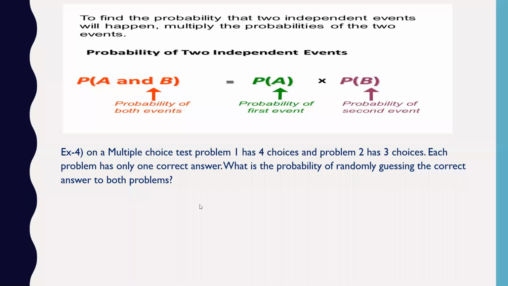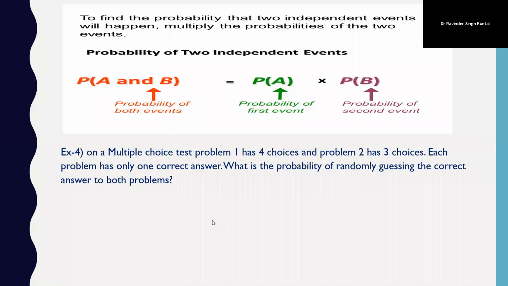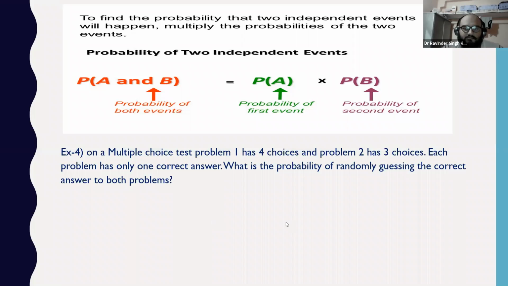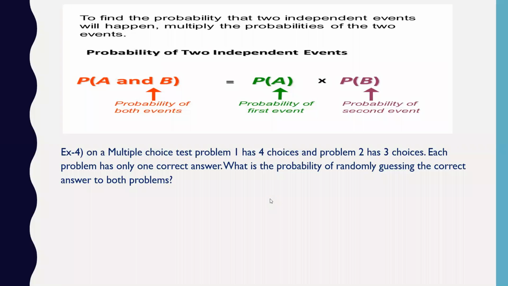Okay, so let us take this example. On a multiple choice test, problem 1 has 4 choices and problem 2 has 3 choices. Each problem has only one correct answer. So what is the probability of randomly guessing the correct answer to both? First tell me whether the event you're talking about here is independent or dependent. So how are you going to answer this question?